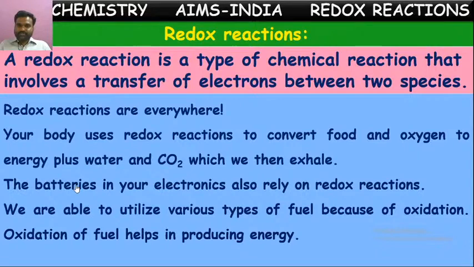Petrol, diesel, kerosene, wood. These we all use as fuels. When these fuels are burned in the presence of oxygen, reactions occur between the oxygen and the fuel particles. Those reactions are redox reactions. By these redox reactions only, they produce energy, which we use for mechanical work.